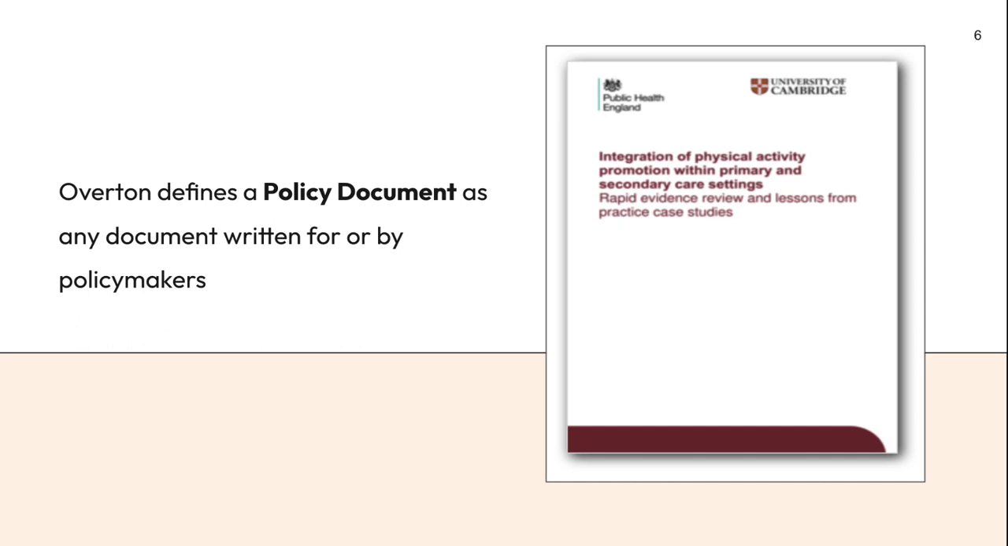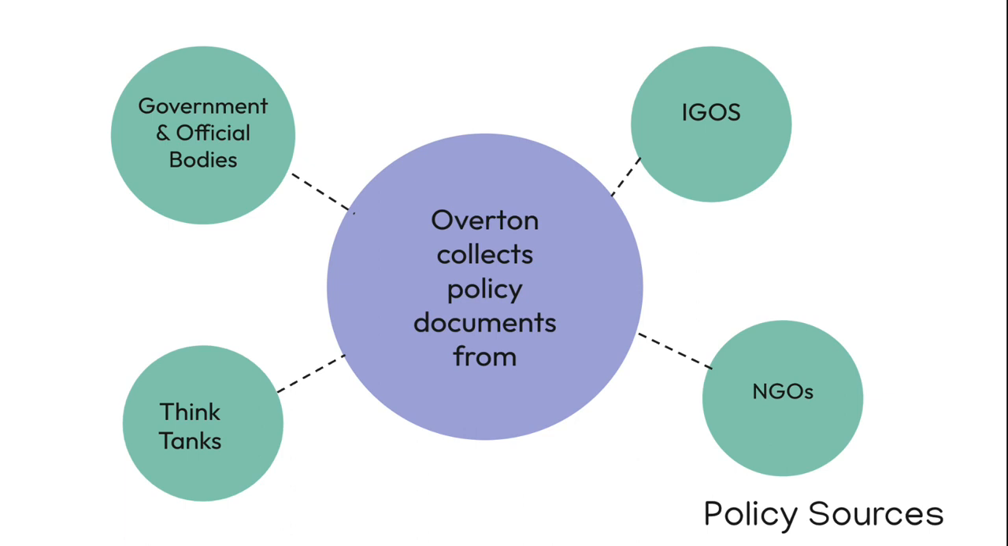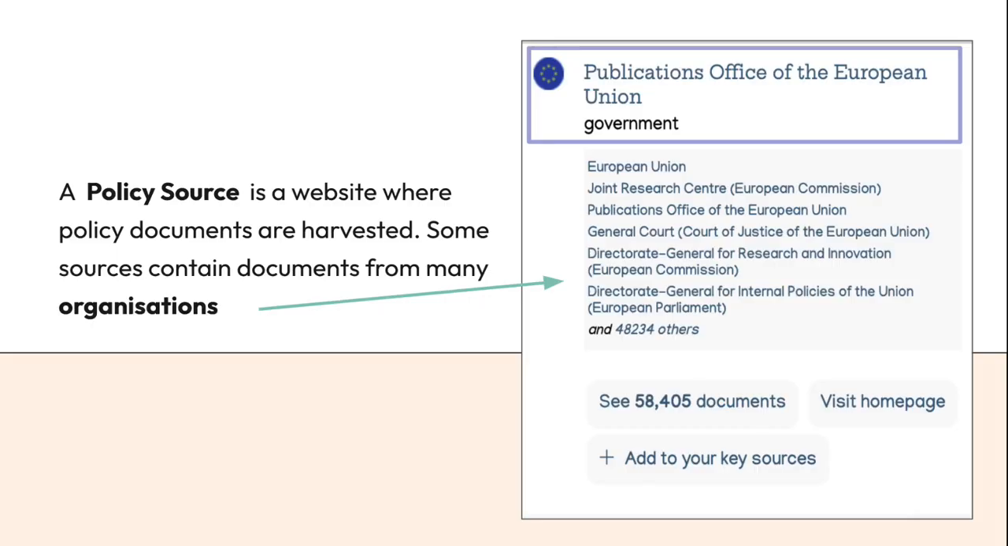Overton defines a policy document as any document written for or by policymakers, which gives us a broad view of the policy landscape. We collect policy documents from government and official bodies, IGOs, NGOs, and think tanks.